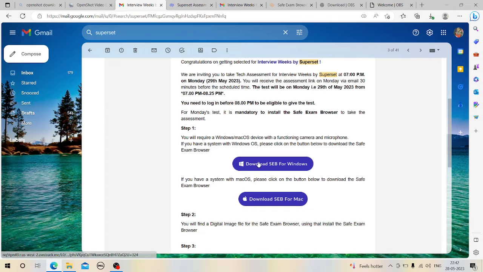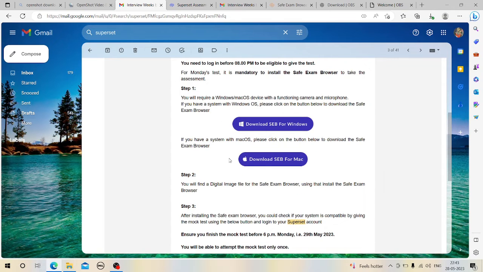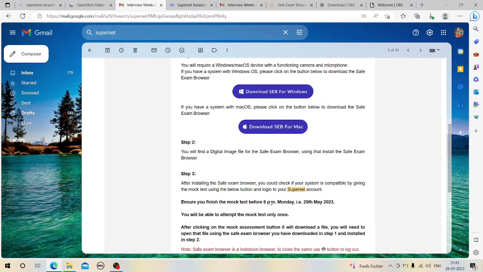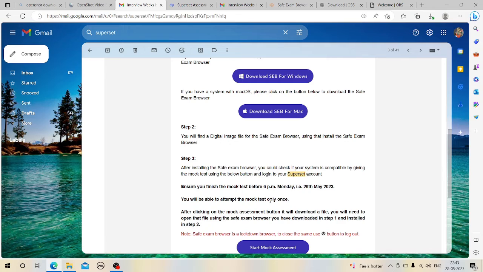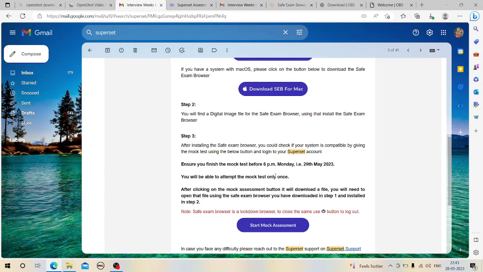Step 1, you just need to click here, download SEB, which is Safe Exam Browser for Windows. Step 2, you will get a disk image file for the Safe Exam Browser. Using that, you just need to install that browser on your PC. It will be done automatically, you need not worry. And after installation, step 3, you need to log in to your Superset account.